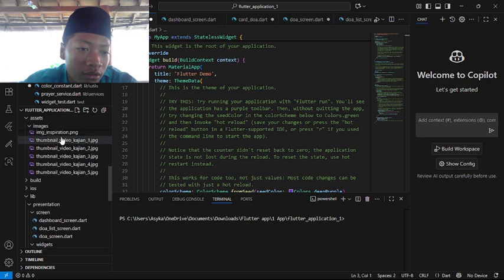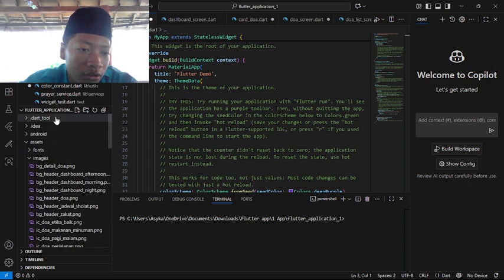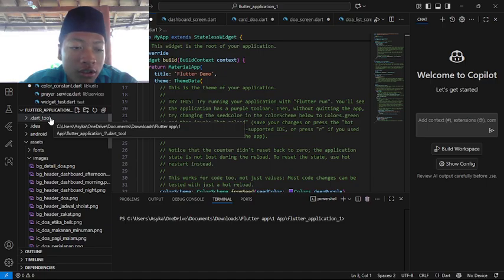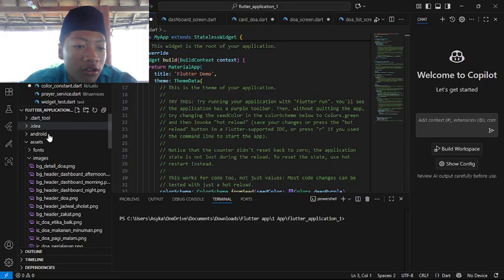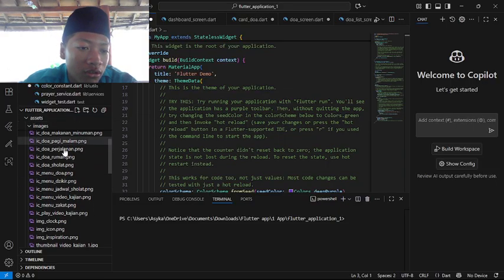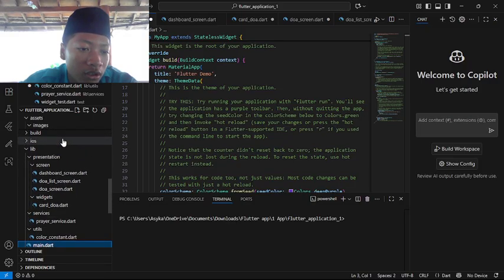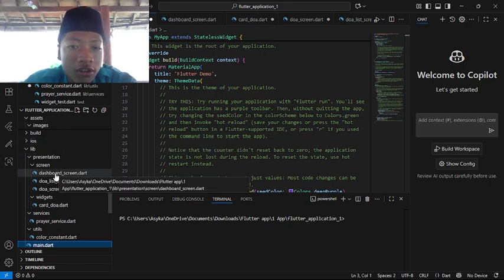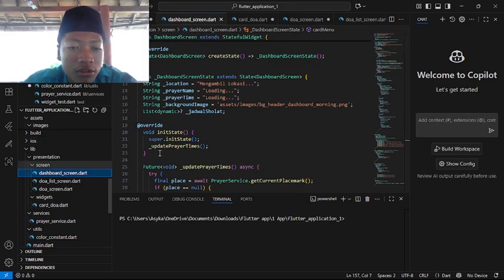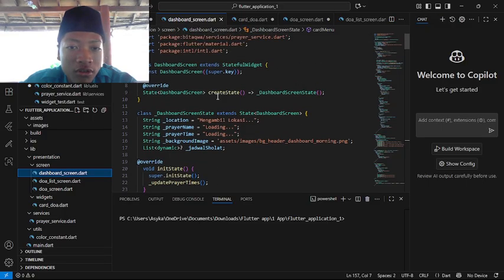Next, as you can see, the Flutter application has many folders and files. There are the tools and also the assets like images, fonts, and the screens that we will use later. Now I will talk about the dashboard screen, the screen of the dashboard.